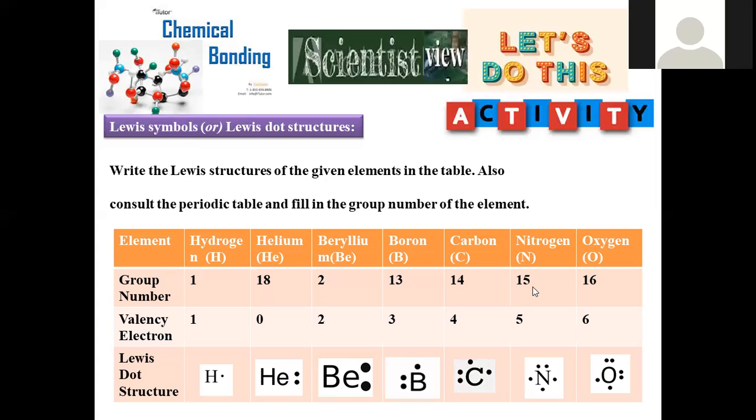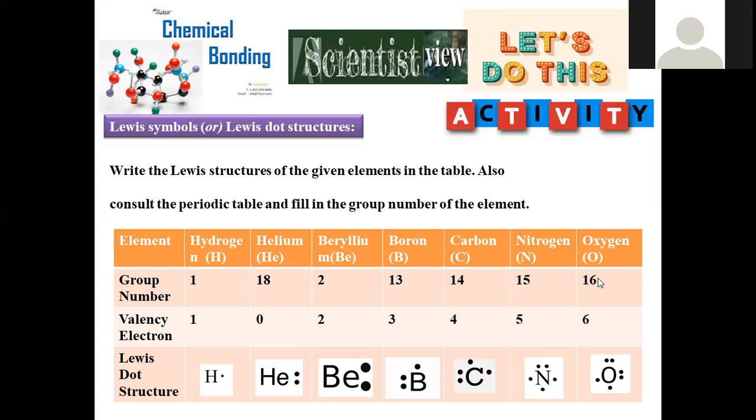Move on to nitrogen. 15th group, 5A with the Roman numerals, in the periodic table. This is the group number for nitrogen. And 1s2, 2s2, 2p3. Total 5 electrons are there in the valency shell. All 5 electrons are represented in this manner, 2 plus 3. Total 5 electrons will be there in nitrogen.